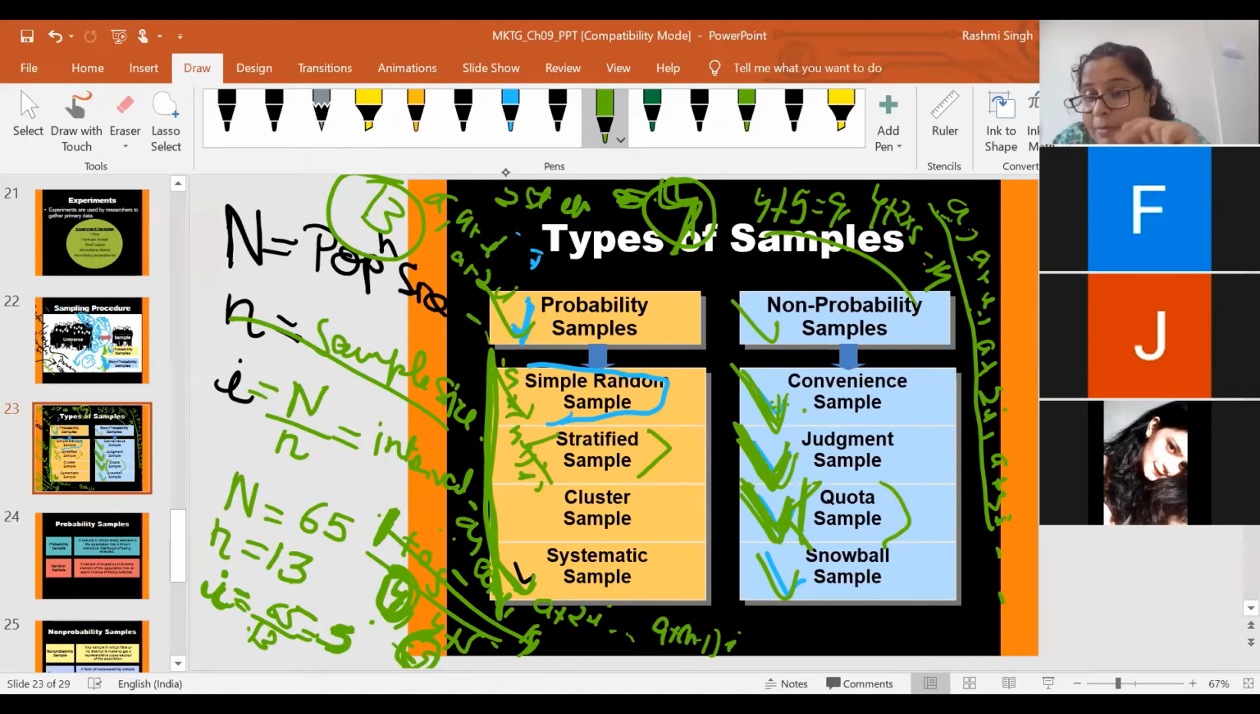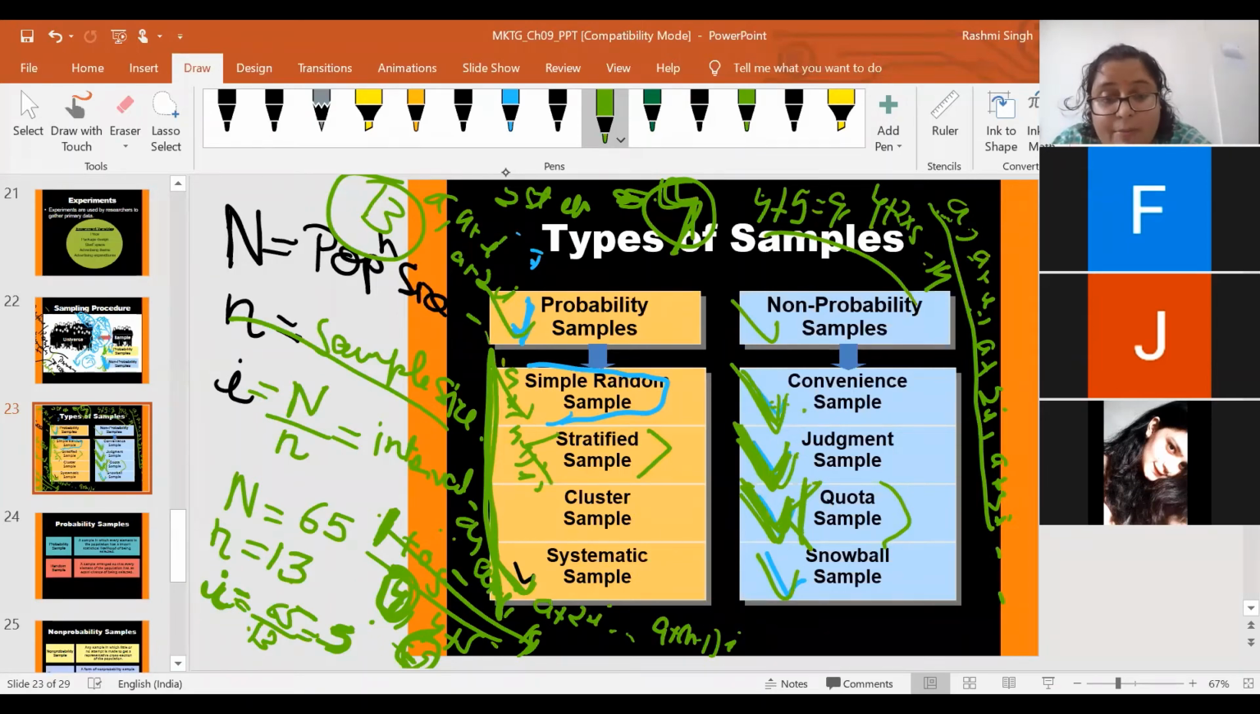Why two-step? Because in the first step, the researcher has used his judgment, and based on that judgment, the different quotas or groups are formed. In the second step, again, the researcher is using his judgment or convenience to select respondents from each group or each quota. And that's why it is known as quota sampling or judgmental sampling.